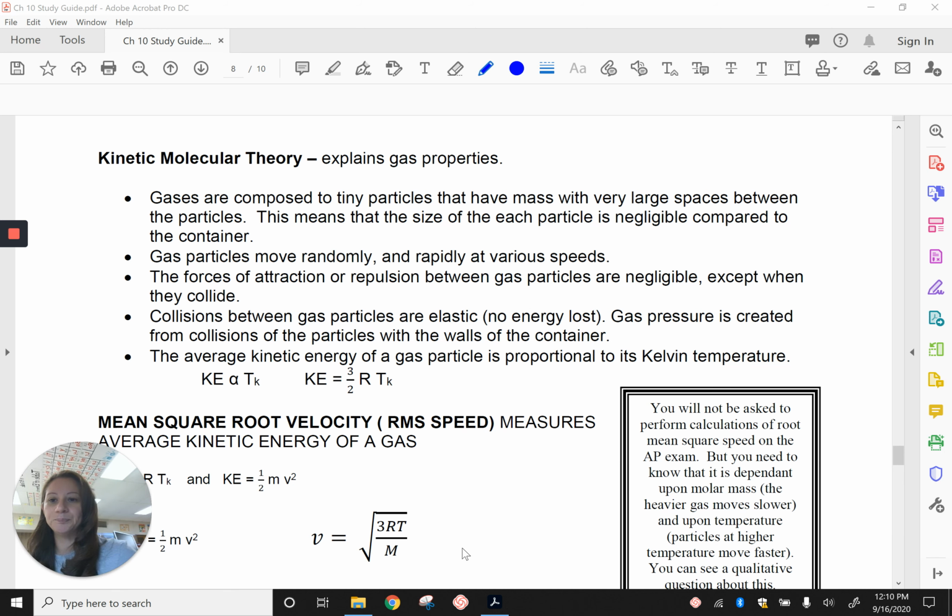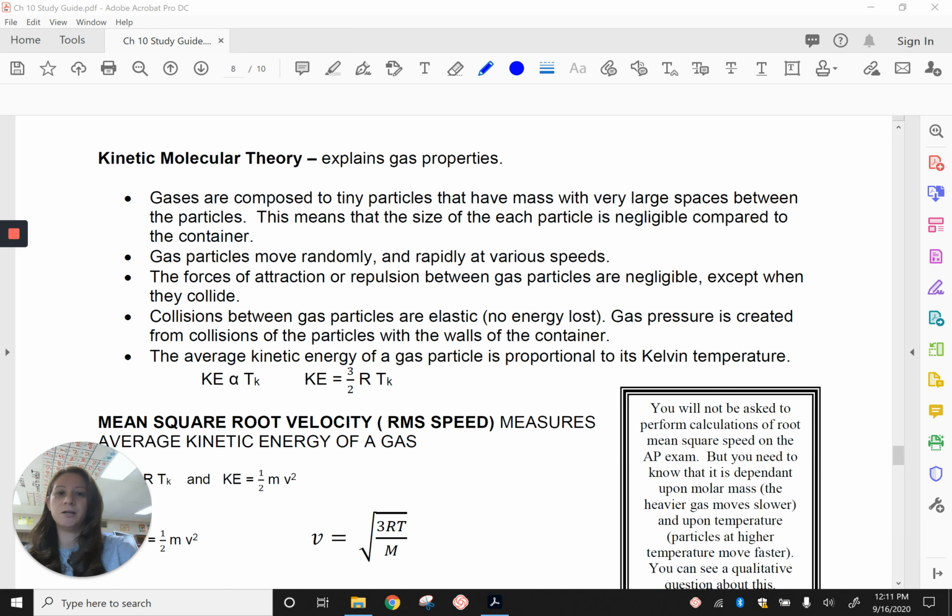Let's go through them. So first, gases are composed of tiny particles that have mass, with very large spaces between the particles. So this means that the size of each of the gas particles is really, really small compared to the container, and so it's negligible compared to the container. It also means that because you have large spaces between these gas particles, you are able to compress those gas particles and make them occupy a smaller volume.